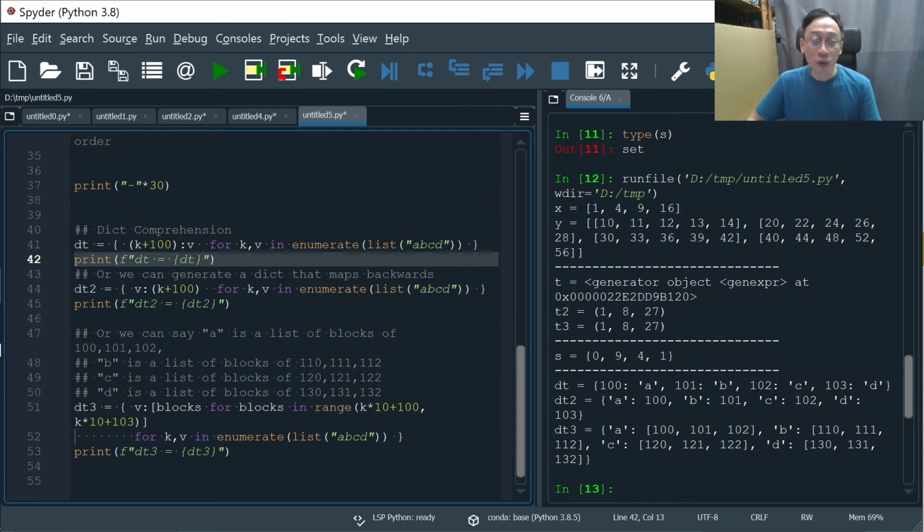Here, suppose, just suppose, we would like to have the key value pairs 100 mapped to A, 101 mapped to B, 102 mapped to C, in a very systematic, linear way. We can scale and do constant step jumps and whatnot, but it's very systematic. If that's the case, think about having dictionary comprehension. How? Well, we can use enumerate on the listing of ABCD. So first of all, what is ABCD?